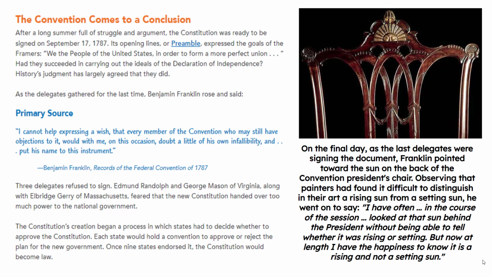Let's go back to the material. Three delegates refused to sign: Edmund Randolph and George Mason of Virginia, along with Elbridge Gerry of Massachusetts, feared that the new Constitution handed over too much power to the national government. The Constitution's creation began a process in which states had to decide whether to approve the Constitution. Each state would hold a convention to approve or reject the plan for the new government. Once 9 states endorsed it, 9 of the 13, the Constitution would become law.